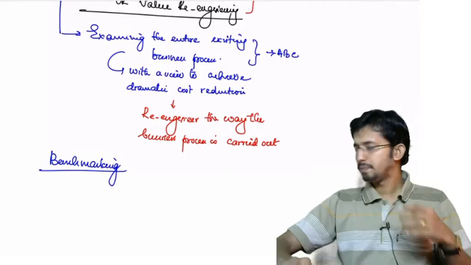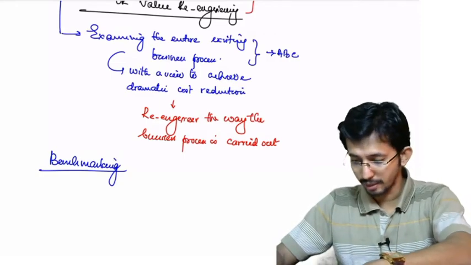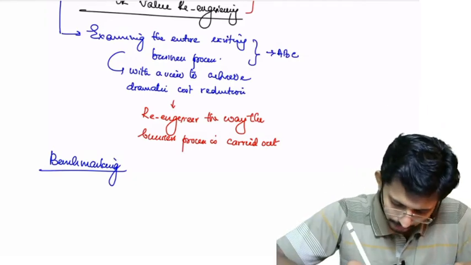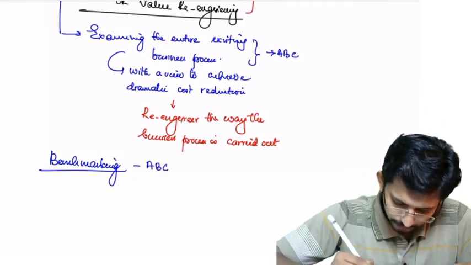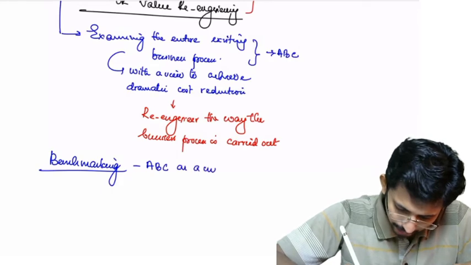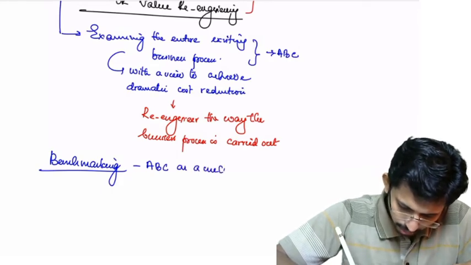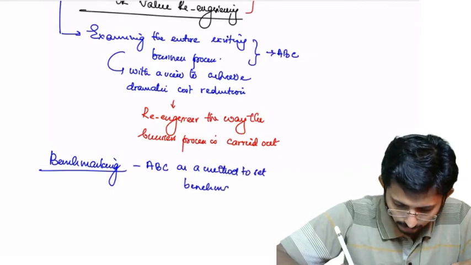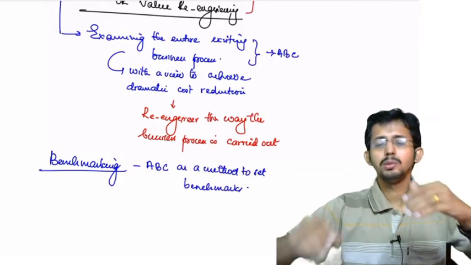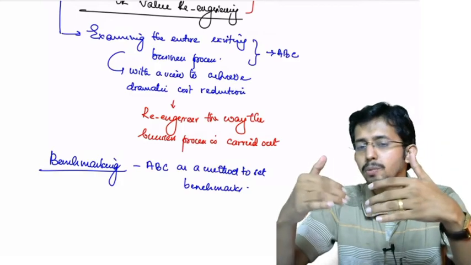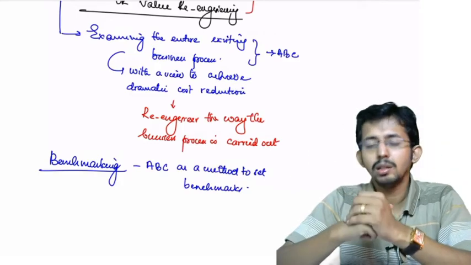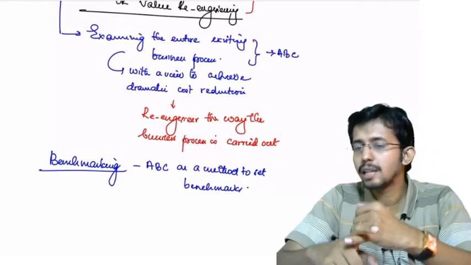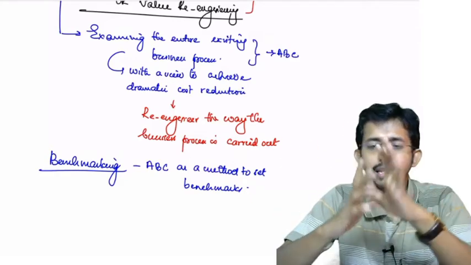Okay, now what is happening in benchmarking? In benchmarking, you are using ABC costing as a method to set benchmarks. Okay, you have broken down your entire business process into various activities. Now you know the various business activities. Say for example, advertisement is a business activity.